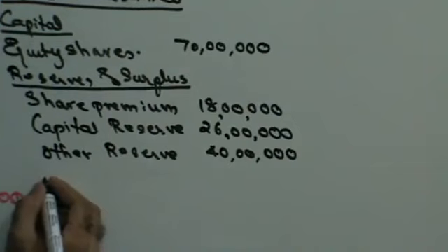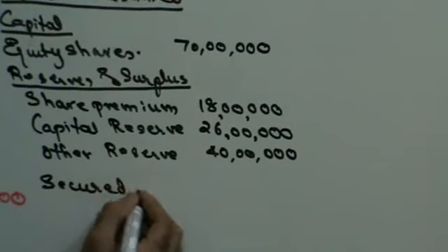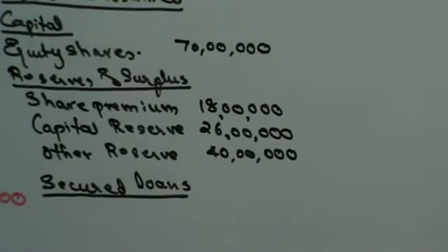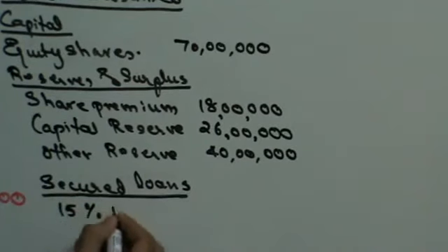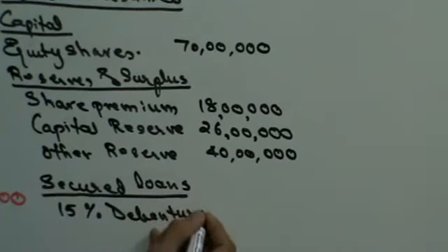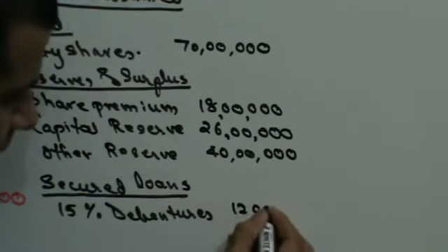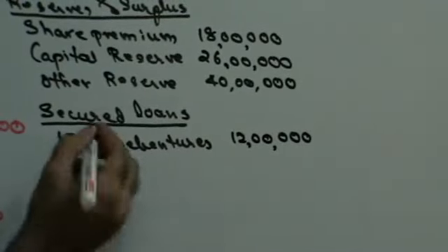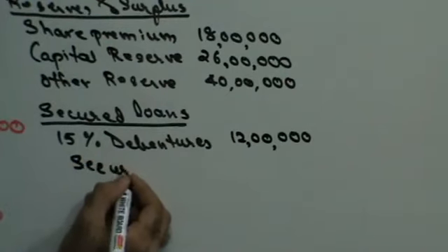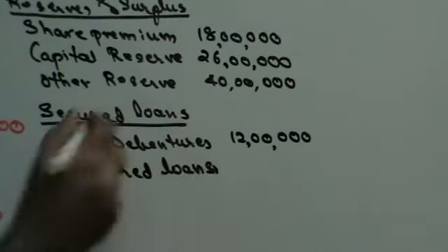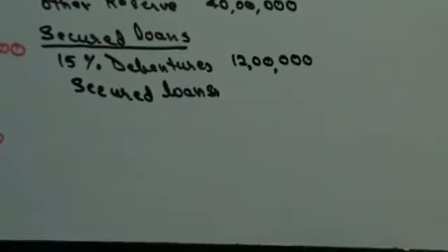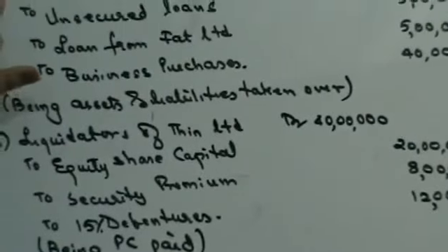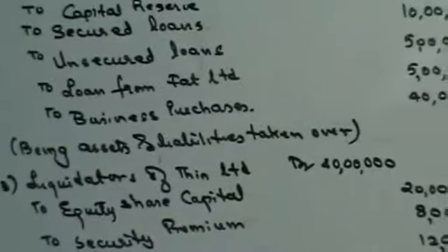then you have secured loans. Under secured loans, you have issued 15% debentures of 12 lakhs. And you have other secured loans of 20 lakhs, and you have taken over secured loans of 10 lakhs. You had secured loans of 20 lakhs, you have taken over secured loans of 10 lakhs. So 20 plus 10, 30 lakhs.